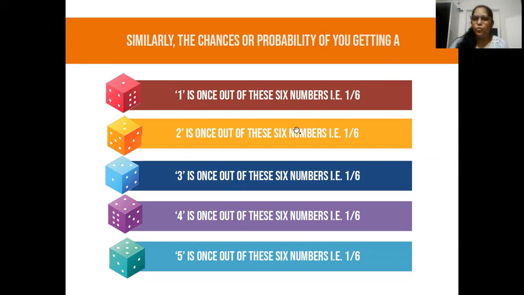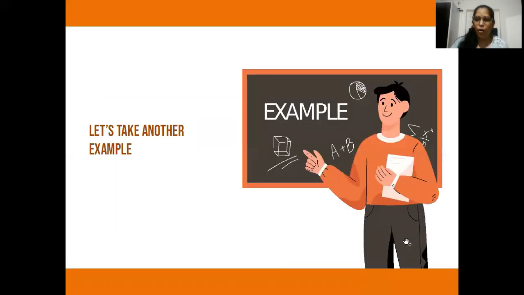Similarly, 2 is also printed once. So for getting 2, the probability is 1 by 6 as well. Similarly, 3, 4 and 5 are also printed once. So the probability of getting these numbers will be 1 by 6. I hope you understand the concept of probability.